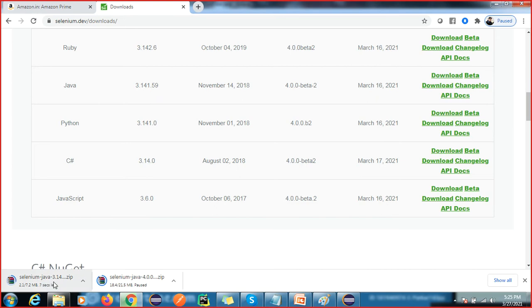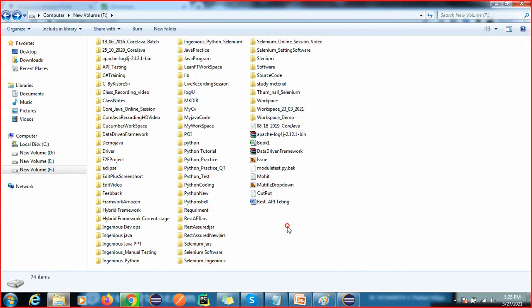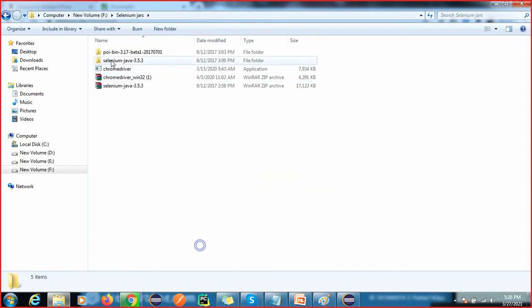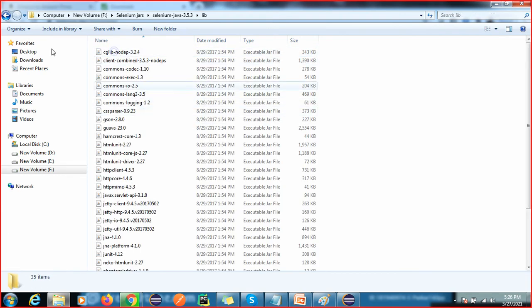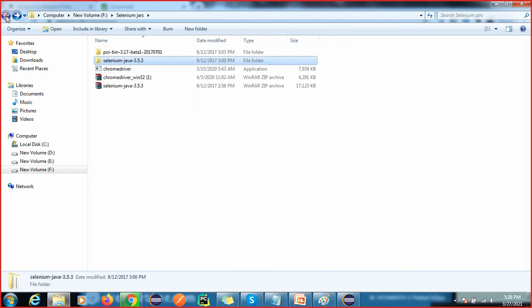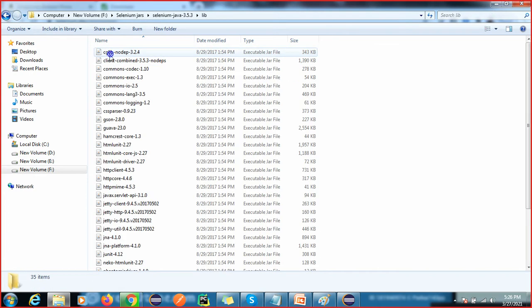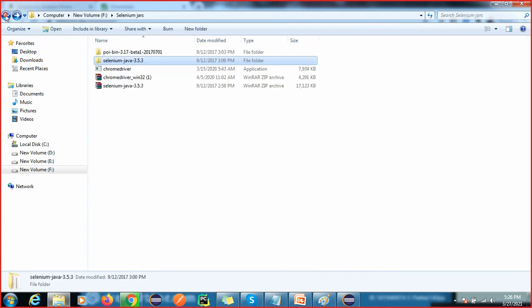Okay, you can see we have the 3.14 version. I already have this, so I'm going to pause this. This is your zip file, and after that you can extract this zip file. After extracting the zip file you will get all the jars. I have shown you how to extract this jar, and you can see the implementation of this jar also.